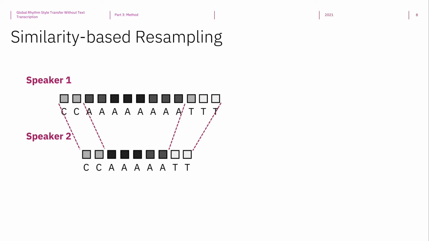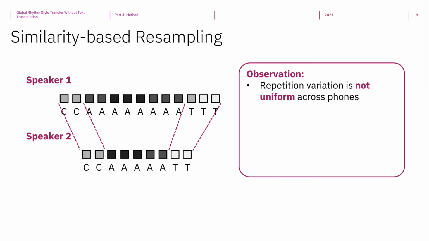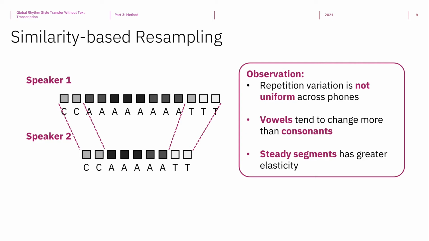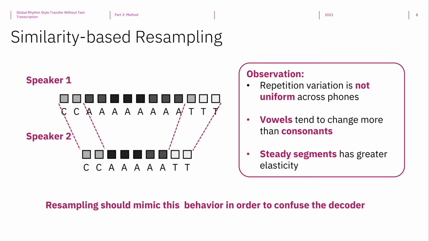If we observe the two utterances more carefully, we can see that the phones are not stretched or squeezed uniformly. In fact, it has long been observed that when speech rate changes, the vowel lengths tend to change more than do the consonants. In this cat example, the repetition of the vowel a changes very significantly, but the other two phones barely change. This implies that steady segments in speech, like the a segment in our example, would have a larger elasticity. Therefore, in order to truly confuse the decoder, the resampling module needs to mimic this behavior.